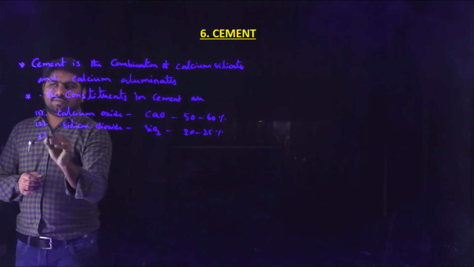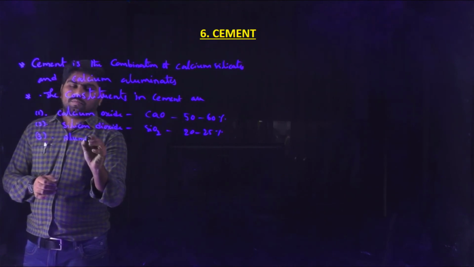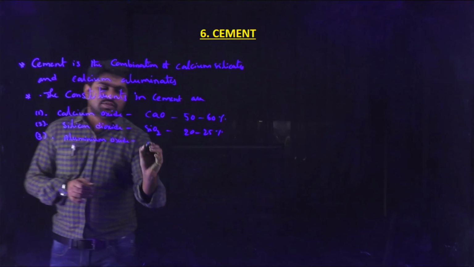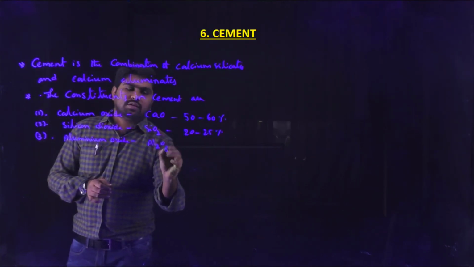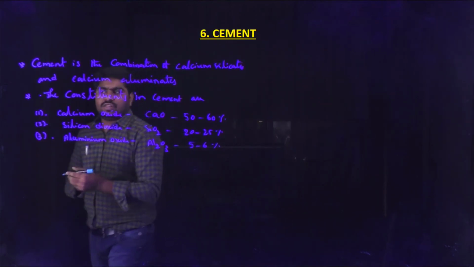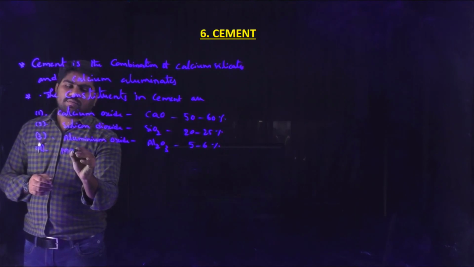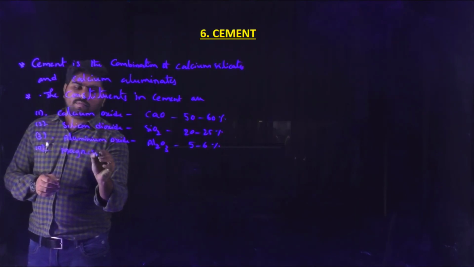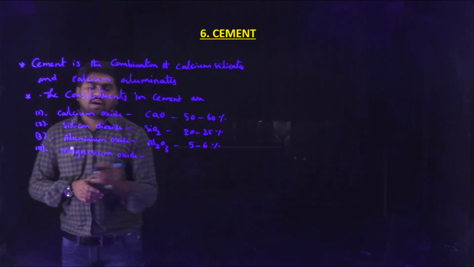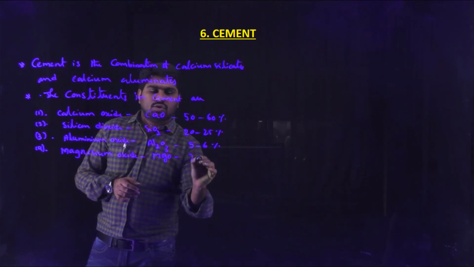Next, aluminum oxide, Al2O3, which makes up 5 to 6%. Fourth, magnesium oxide, MgO, which makes up 2 to 3%.